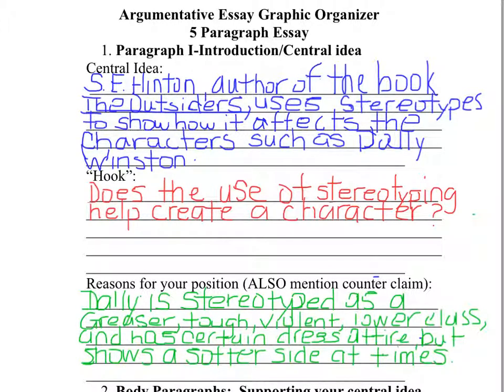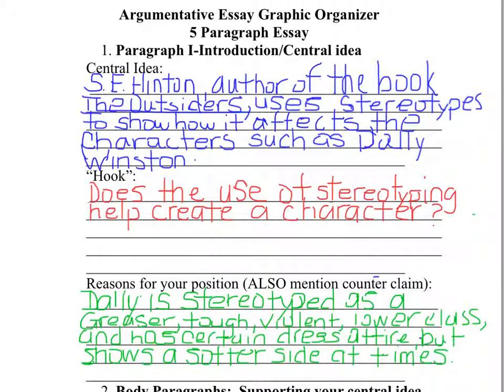Okay, so what I have here is a 5-paragraph graphic organizer. So for today, what I'd like to go over is the introduction. So paragraph 1 in an essay is always the introduction. So you need a central idea. Another word for a central idea is a main idea.